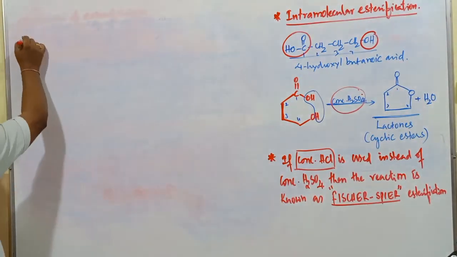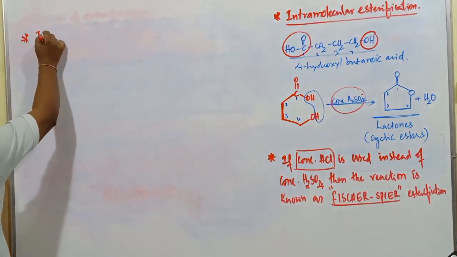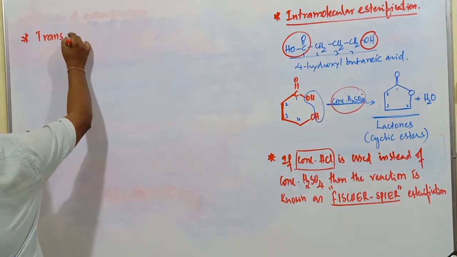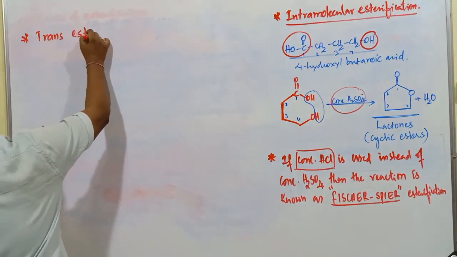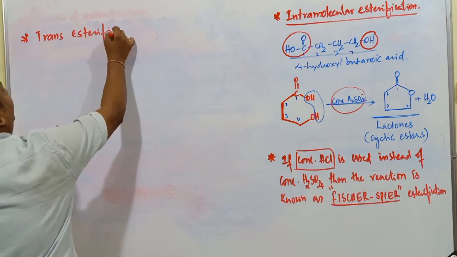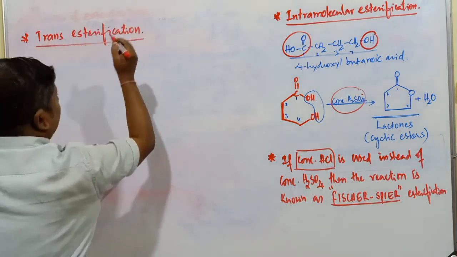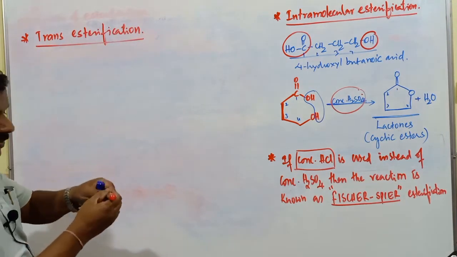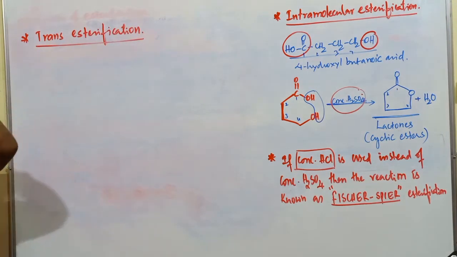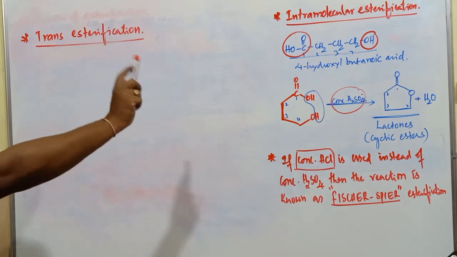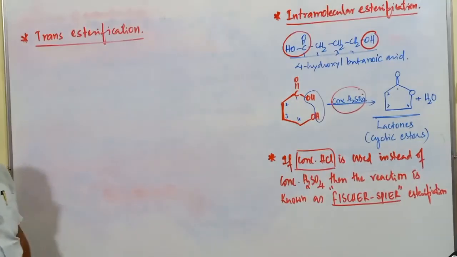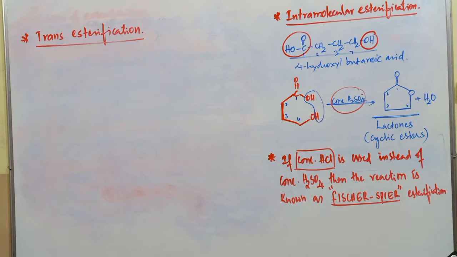After this, next, what is the meaning of trans esterification? What is the meaning of trans esterification reaction? First, copy this one, I'll explain. Intramolecular and Fischer-Speier esterification are done. Next one is trans esterification.